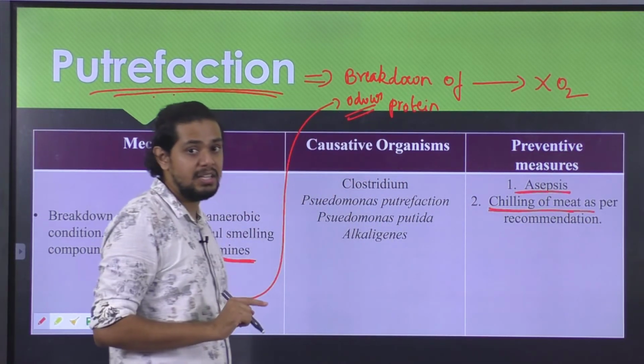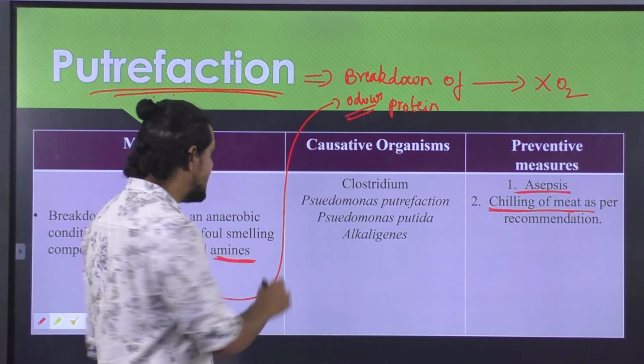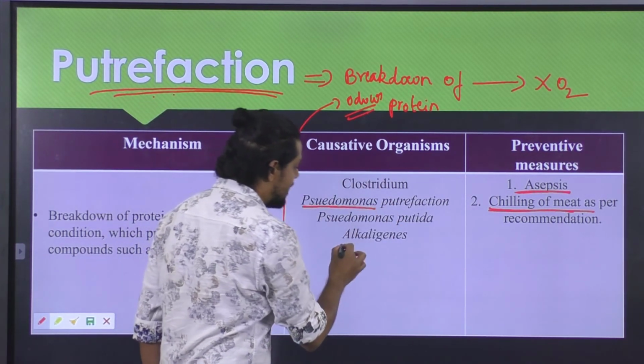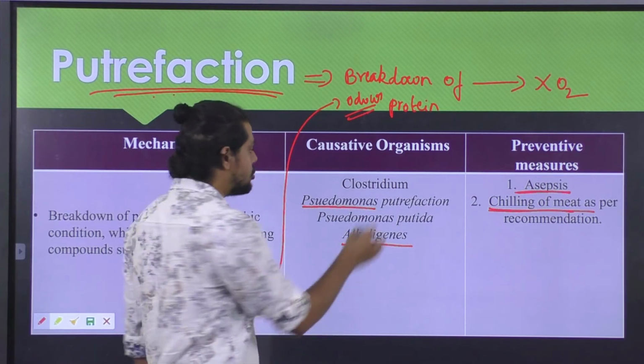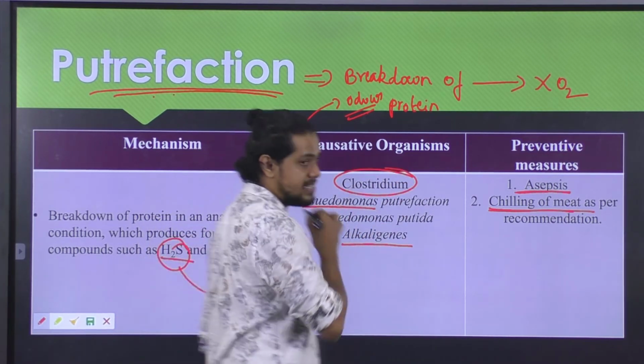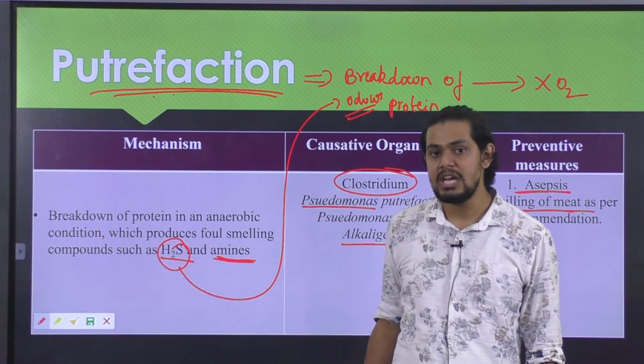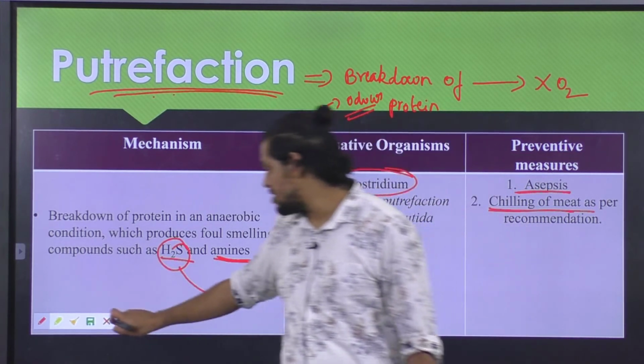And one more important thing to be noted here is that the anaerobic microflora belonging to the Pseudomonas as well as Alcaligenes species and also the Clostridium are responsible for bringing in putrefaction as an important spoilage in the case of meat as well as meat products.